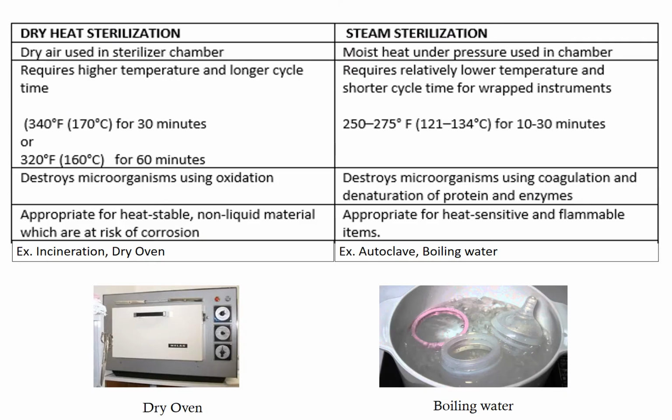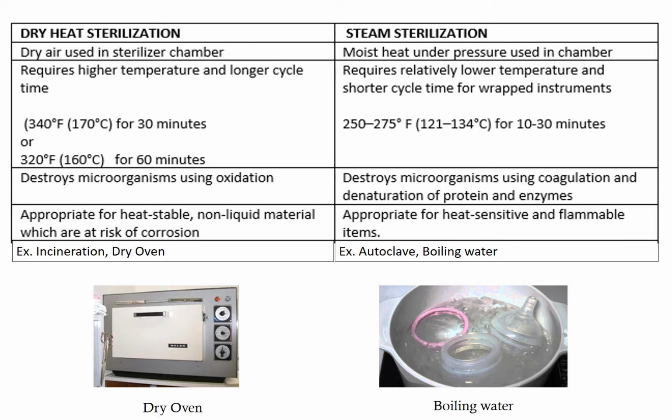Let us further understand the differences between dry heat and steam sterilization or moist heat sterilization. As we know, dry heat uses dry air, usually at higher temperature, and takes longer time. Example, you have to heat it for 170 degrees Celsius for 30 minutes or 160 degrees Celsius for 60 minutes. Whereas in moist heat sterilization, usually moist heat under pressure in a chamber is used and lower temperature is applied for a shorter duration of period.